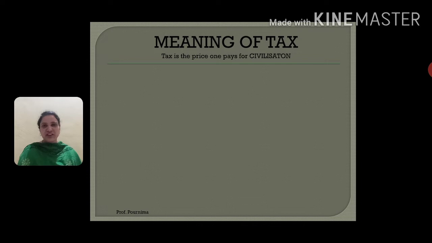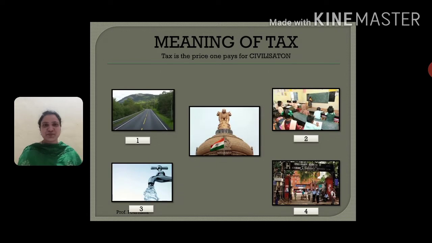And why do we pay taxes? For this, I want you to see the next part of this slide. I want you to focus on image number 1, image number 2, image number 3 and image number 4. The first image is of roads, second is a school, third is a tap with water, and the fourth image is of a hospital, right?